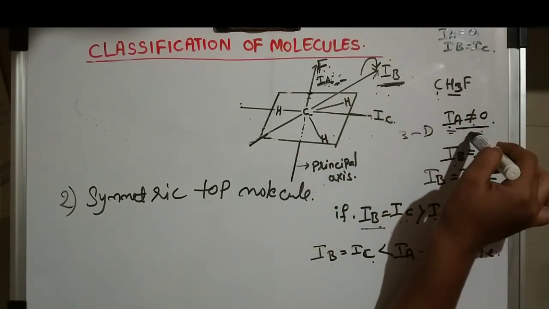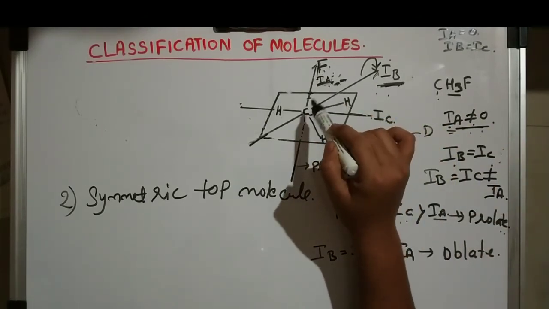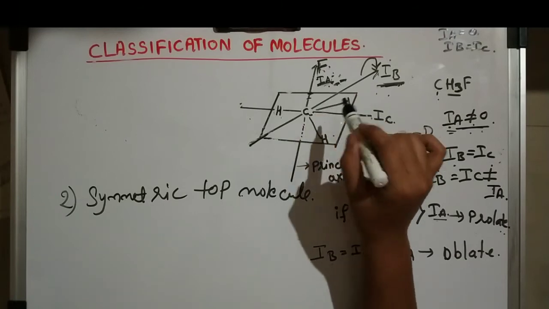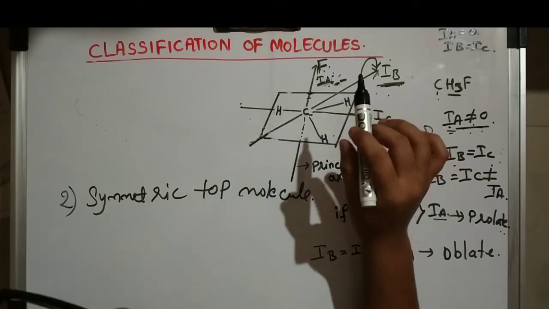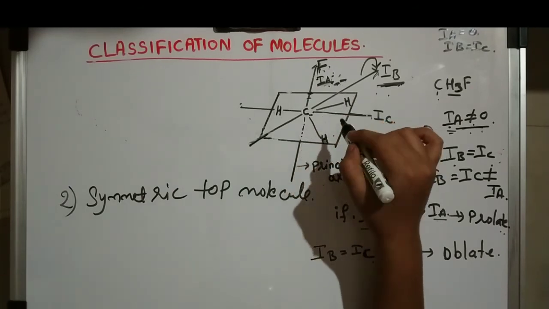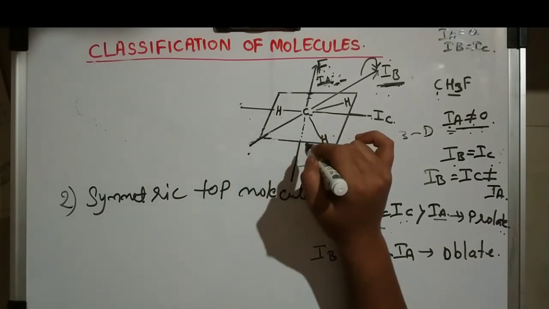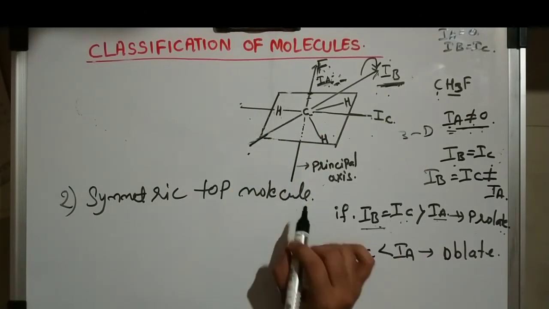IA is not equal to 0, and between fluorine and carbon there is no change in relative position. So there is no change in the relative position of the particles, and the center of gravity also remains the same. So you study about the center of gravity. This is about the symmetric top molecule.